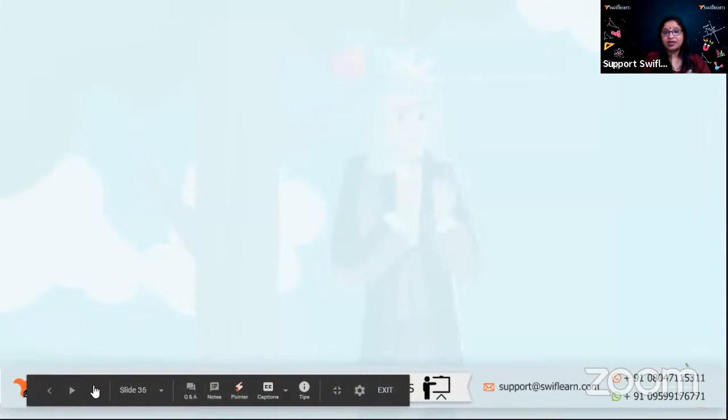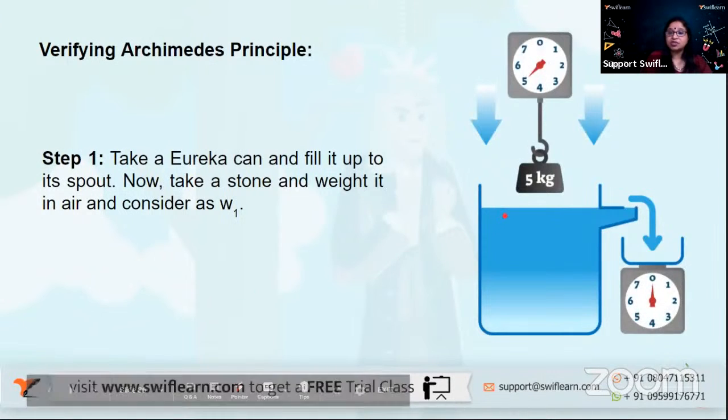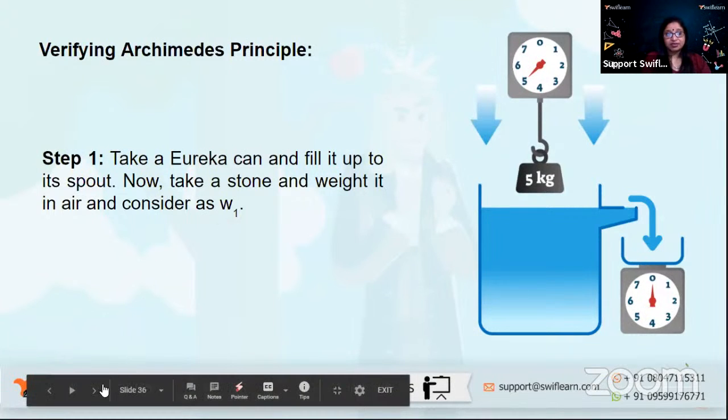Okay, so let's see how we can verify this. We'll take a Eureka can. Can you see this can, which has a kind of spout from the side? We call this a Eureka can, and it is filled up to its spout. Then take a stone and weigh it first in air, because we want to know the weight of this stone in air. We take that as W1, the weight of the stone. That is the object which we are going to immerse.